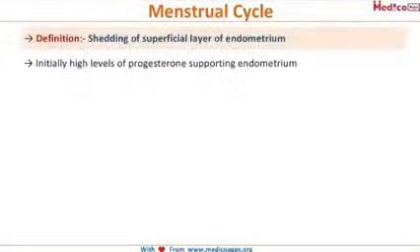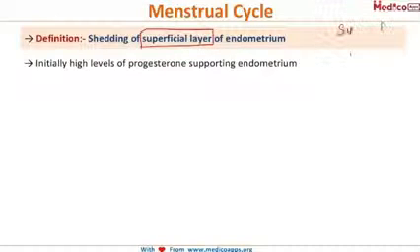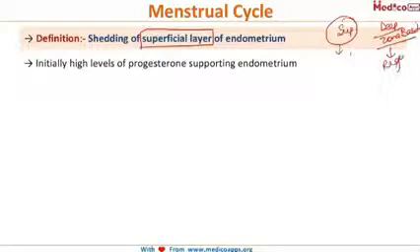It is basically the shedding of the superficial layer of the endometrium. Now, remember we had studied that the endometrium has a superficial layer and a deep layer, or the zona basalis. And it is this superficial layer which is shed during menses, and the regeneration of the endometrium occurs from the zona basalis. Again, a very important question that we have already discussed. So shedding of the superficial layer of endometrium is called menses.